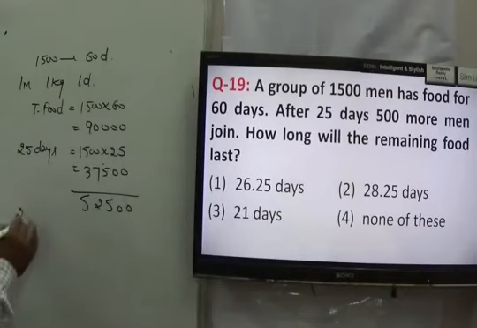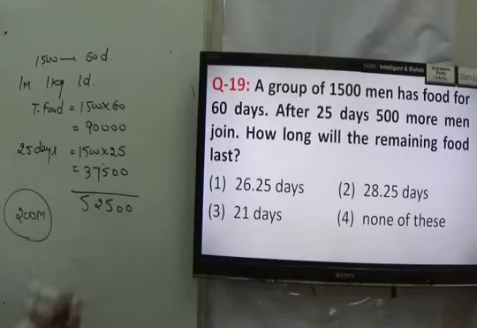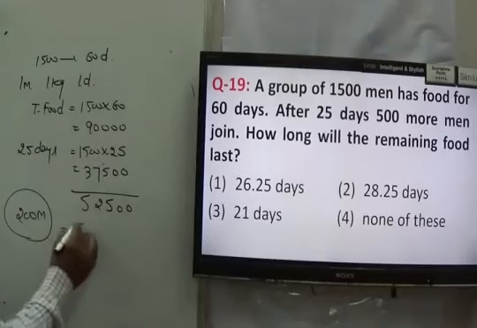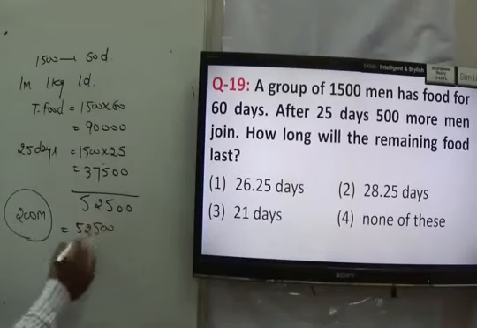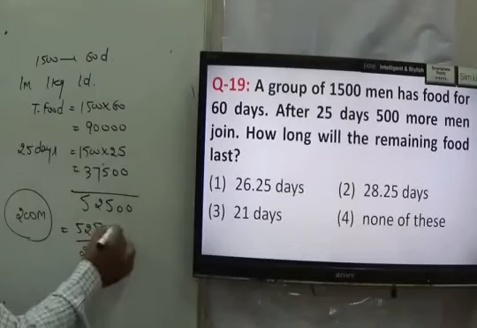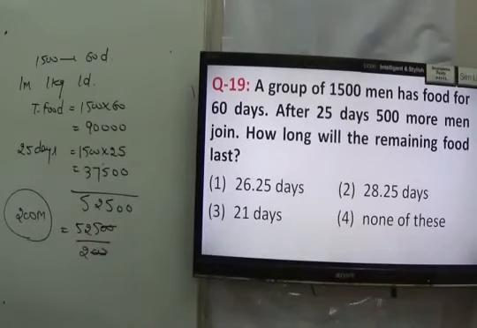Now total number of men are equal to 2000. We have to find out for how long the food will go on. So here total food available is 52,500 and men are equal to 2000. So number of days are equal to 52,500 upon 2000. Just solve it, right? So when we try to just cancel out, I think so at some place we have committed a mistake.